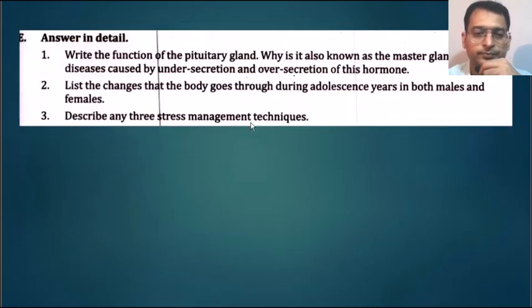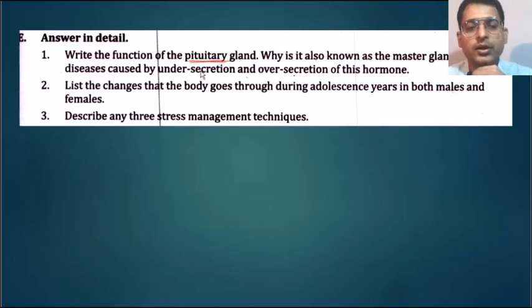Okay, write the function of the pituitary gland. Why is it known as a master gland? Name the disease caused by the undersecretion and oversecretion of this hormone. So what is the function of the pituitary gland? Pituitary gland is the master endocrine gland.